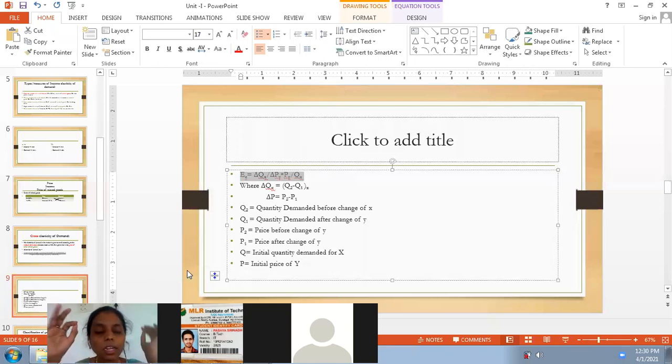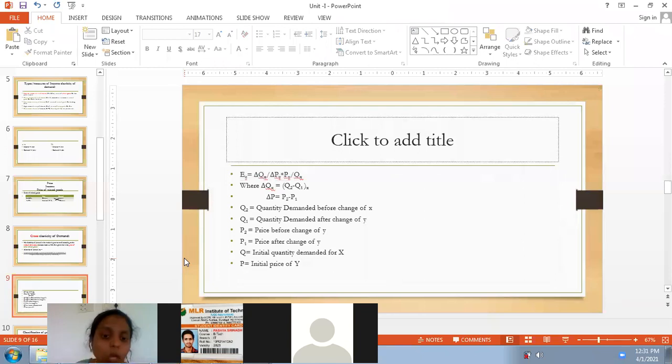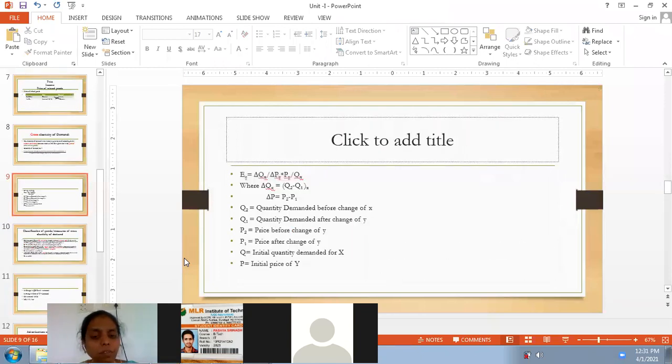That can be calculated by using the formula: cross elasticity of demand, EC, equals change in quantity demanded for X divided by change in price, that is delta Qx by delta Px into Px by delta Qx. This is the basic formula that can be used in order to calculate cross elasticity of demand. Okay. Now, guys, we have calculated the EC value.